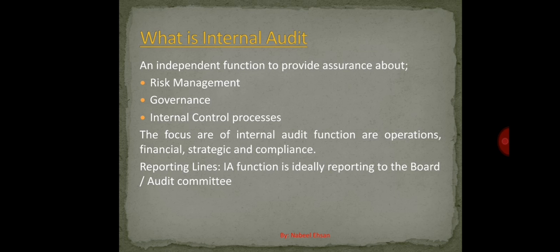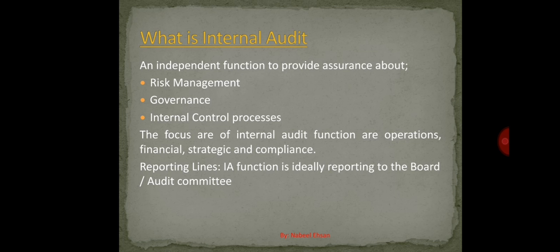Now, as a starting point, the internal audit department or internal audit function is an independent function to provide assurance about number 1, risk management, number 2, governance, and number 3, internal control processes. First of all, the very first thing is that the internal audit department is an independent function. They are not dependent on any other department. As an example, they are not dependent on the finance function, the strategy function, or the risk management, governance or internal control process functions.